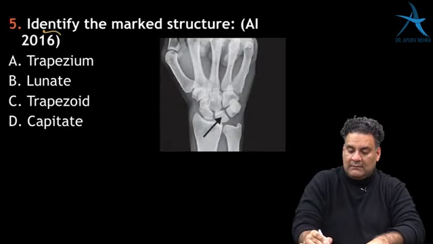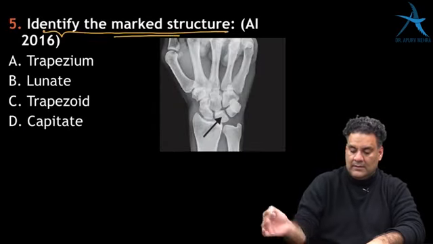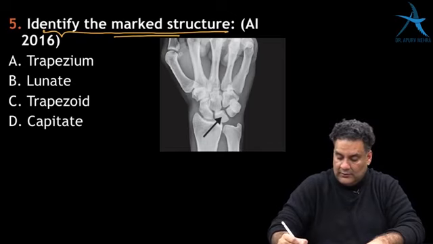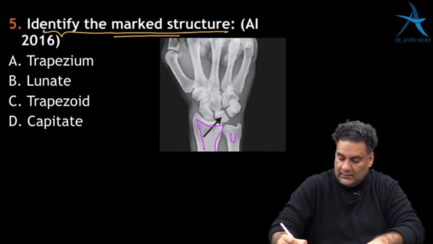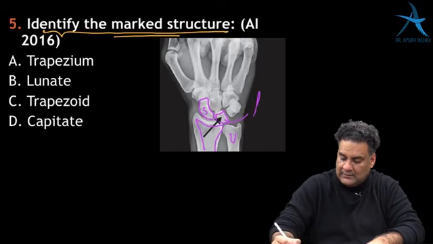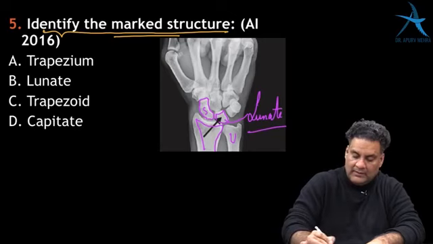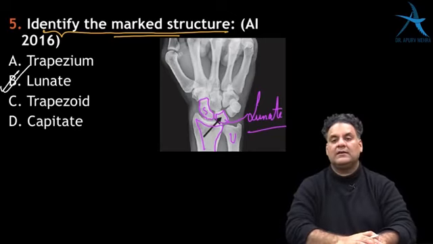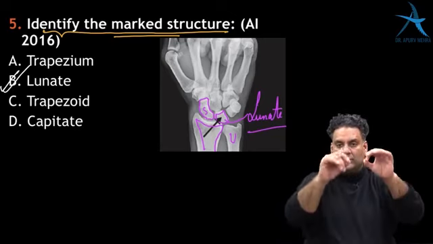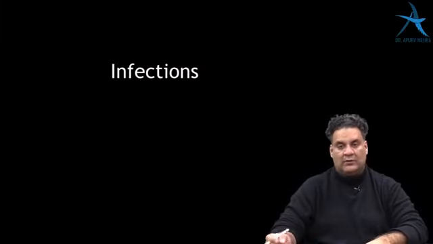And then identify the marked structures. This I have already told you, learn to draw. This is the lower end radius, this is the ulna. Over the lower end radius, the bone that sleeps is the scaphoid, and then the marked area is the lunate. Very, very commonly asked question. This is what you must remember. Learn to draw the lower end of radius along with the wrist.